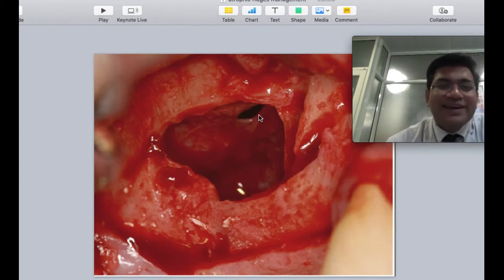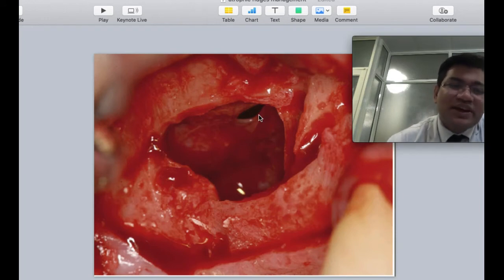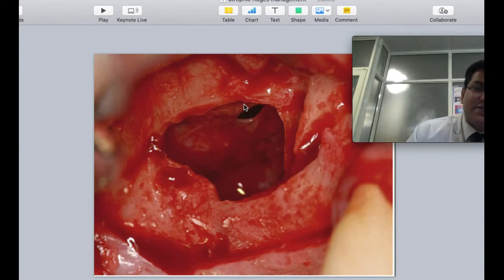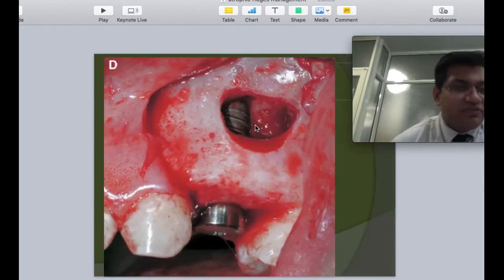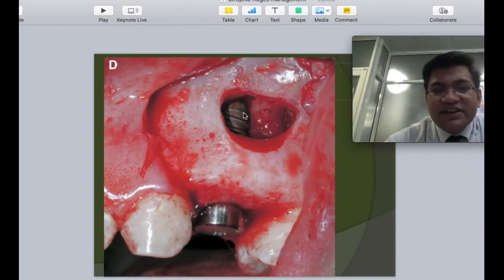Many a times if we are getting a perfect sinus surgery through a direct sinus approach, we will not have this tear. But many a times a small tear like this is inconsequential. At this stage also, after lifting or elevating this, the chip that I was previously talking of, the lateral window, we can basically use to seal this area, or we can use various adhesive materials that we are going to talk of. Once that membrane is lifted up, if the height of the bone or the quality of bone was good enough, we can place an implant immediately.